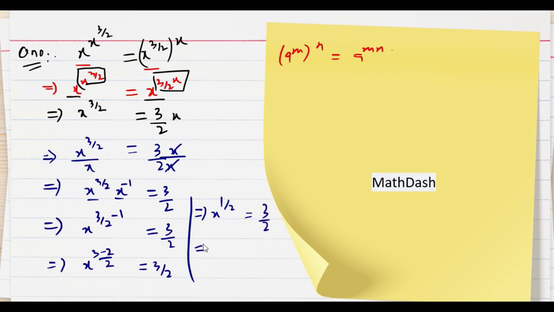Okay, on squaring both sides we get x^(2/2) is equal to (3/2) squared. Okay, on the next step we get x is equal to 9/4. Thus we get the value of x.